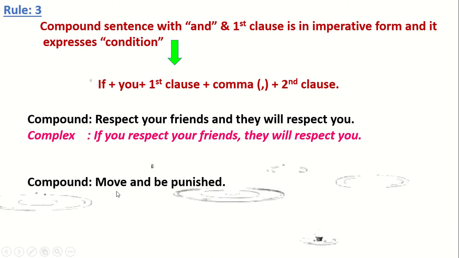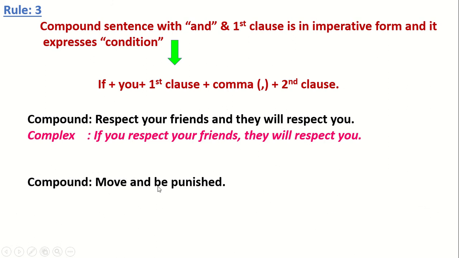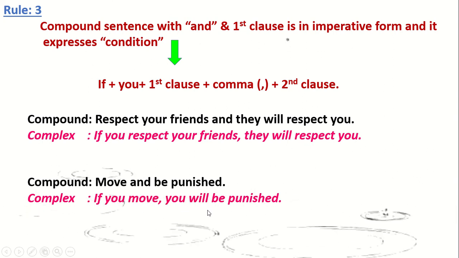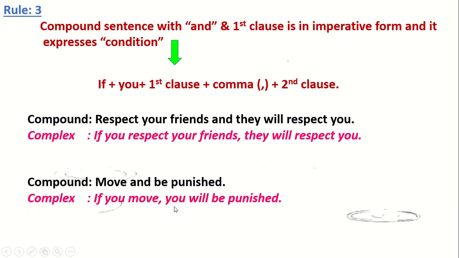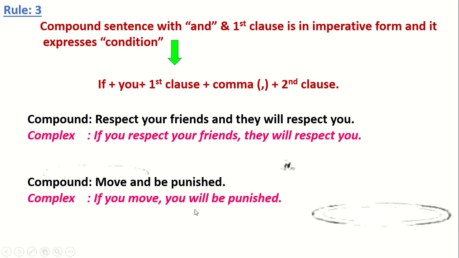Look at this sentence: Move and be punished. Notice that in the second clause there is no subject. So in this case, what will you do? Look, if you move, you will be punished. So where there is no subject in the second clause, we will take second person with future indefinite tense.